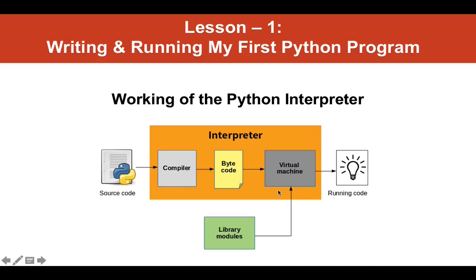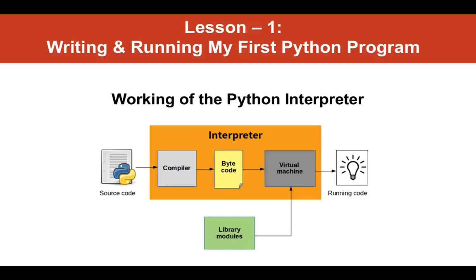We write the Python source code, which is then given to the interpreter to generate the output. The interpreter reads the source code from the file instruction by instruction, compiles it instruction by instruction and generates an intermediate code called the bytecode. This bytecode is converted to machine code that is understood by the underlying hardware by the virtual machine and executed on the fly. This is how the interpreter actually works, especially for Python. Now, I hope you have understood how a Python interpreter works on a higher level, on a generic note.